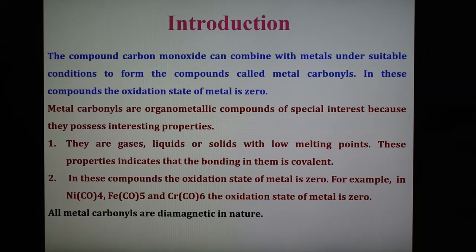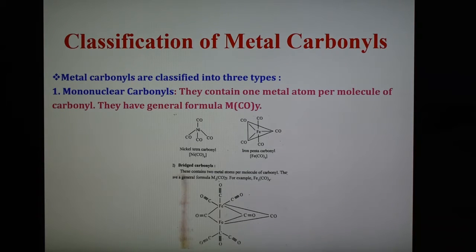Now after this we are going to see the classification of metal carbonyls. What are the different types of metal carbonyl? Metal carbonyls are classified into three types. First is mononuclear metal carbonyl, second is bridge carbonyl, and third is polynuclear carbonyl. So mainly three types of carbonyls are there.